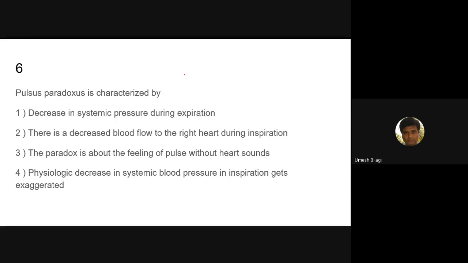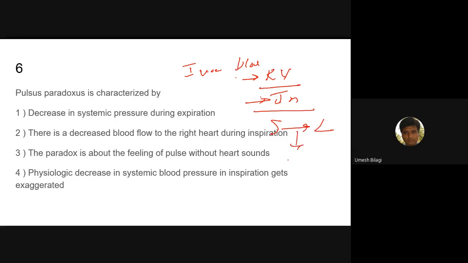So why does pulsus paradoxus occur? As there is increased blood flow to the right ventricle during inspiration, the septum moves to the left, leading to decreased LV size, leading to a fall in systemic pressure.